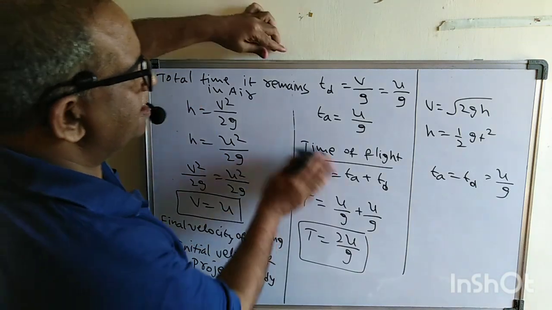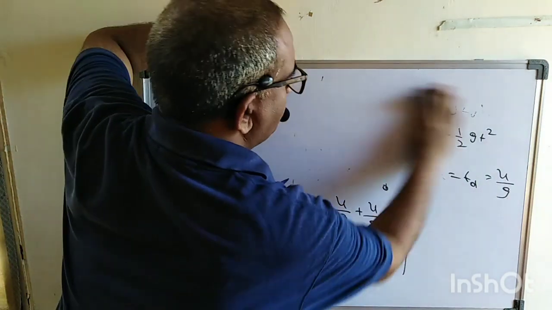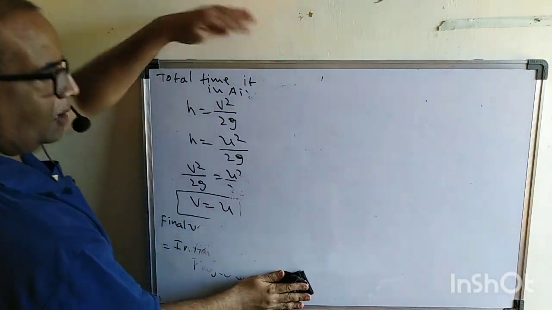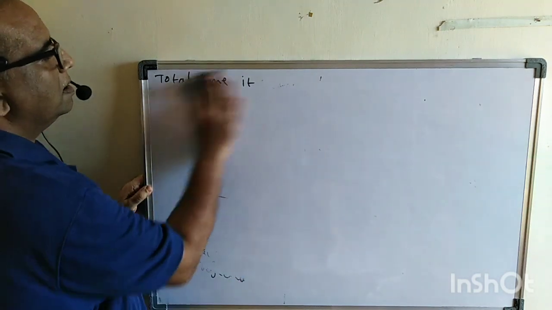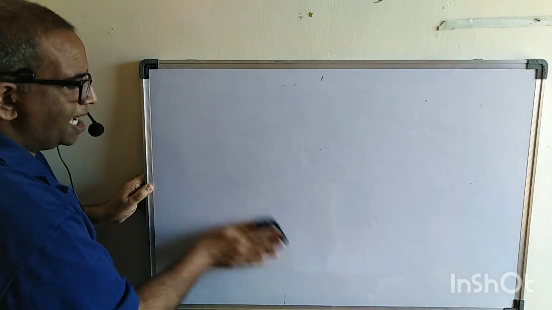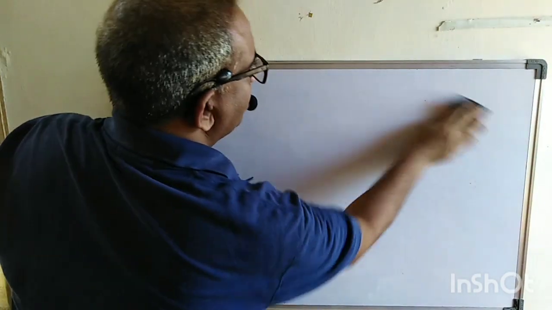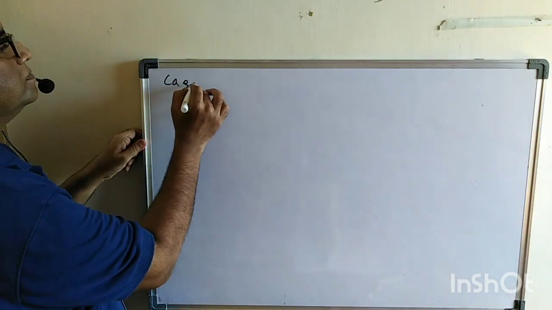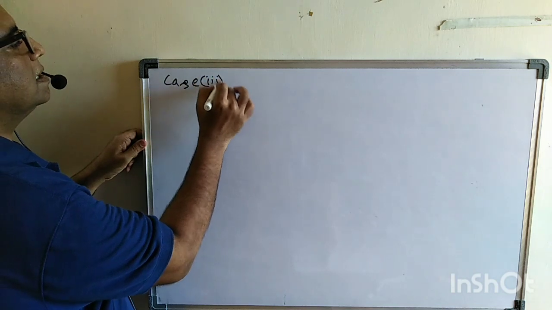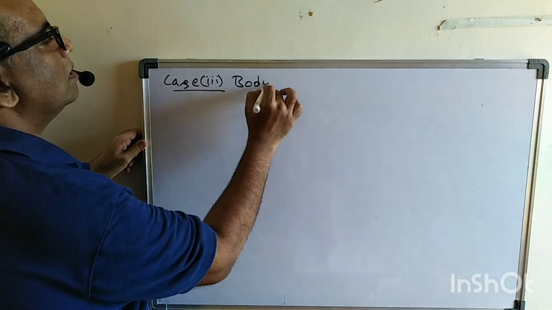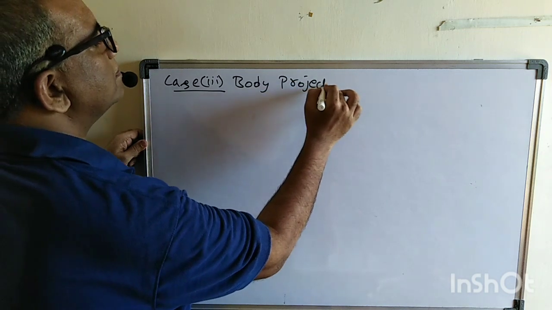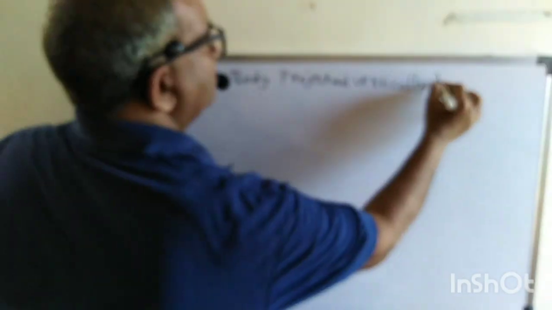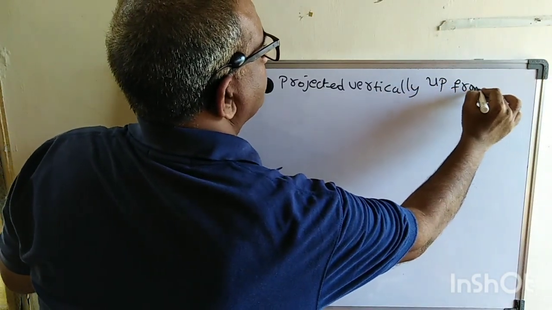So what is the third case? In the first case we just dropped a body, that's called a freely falling body. In the second case the body is projected vertically upward, and there we got the time of ascent, time of descent and the time of flight. Now see case 3 here. This is a very important case. Come on, write down. Case 3: body projected vertically up from a tower.